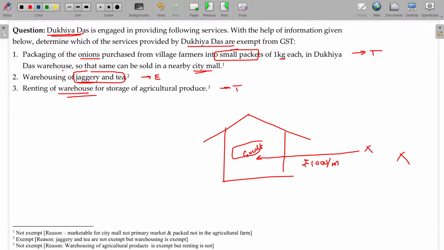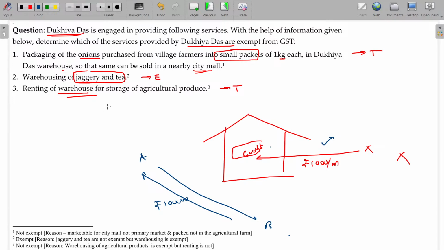But the warehouse is owned by Mr. A, and this warehouse is rented to B. Now, what? The warehouse for a rent of 1 lakh rupees. B now operates the warehouse for warehousing the agriculture produce. This process is called warehousing of agriculture produce. This is called letting out of the warehousing. That warehouse premises itself is let out. Okay, renting of warehouse.